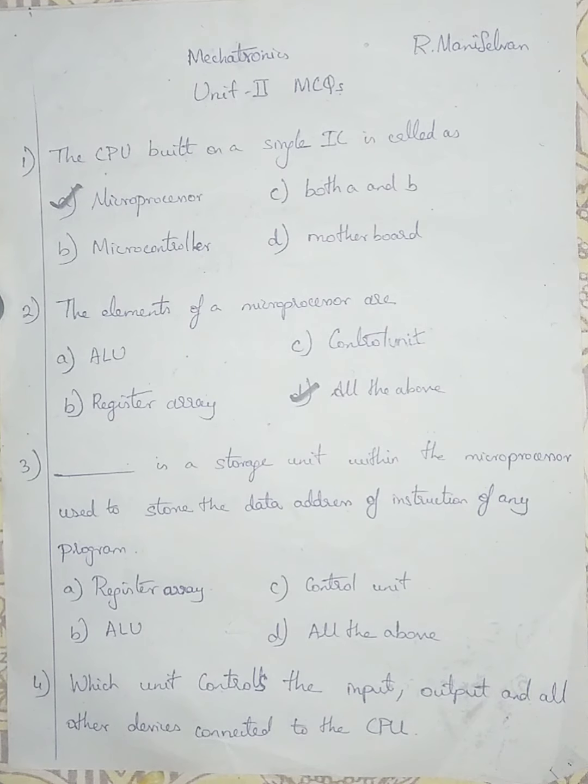Option A is register array, option B is ALU, that is the arithmetic and logic unit, option C is control unit, and option D is all the above.